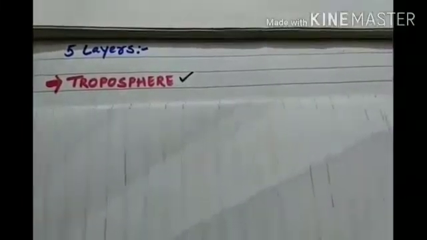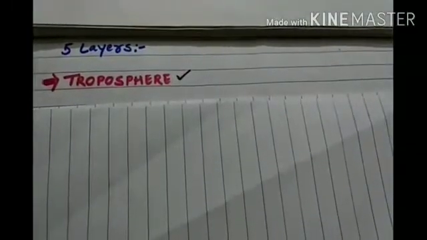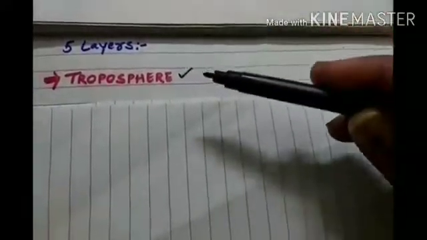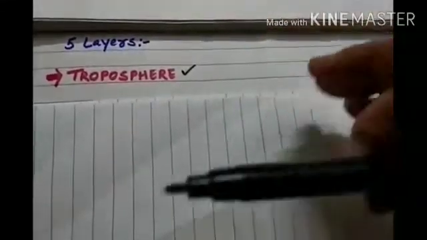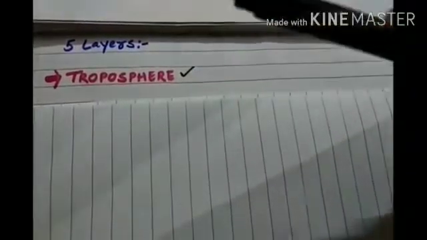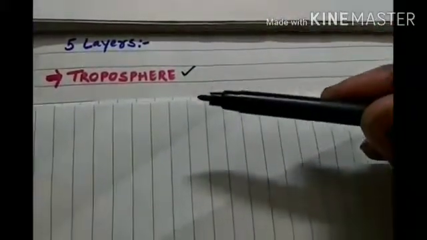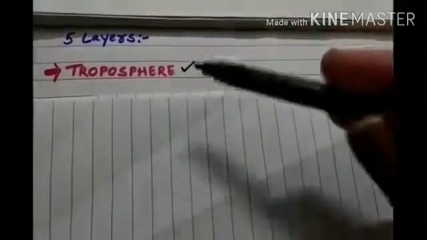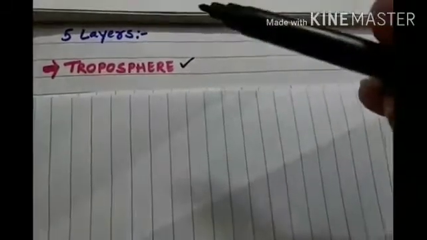Altitude means height. Temperature and air pressure decrease with increase in altitude. As high as you go, the temperature and pressure decrease. This is the most important layer for life on earth, because 90% of air is found in it.